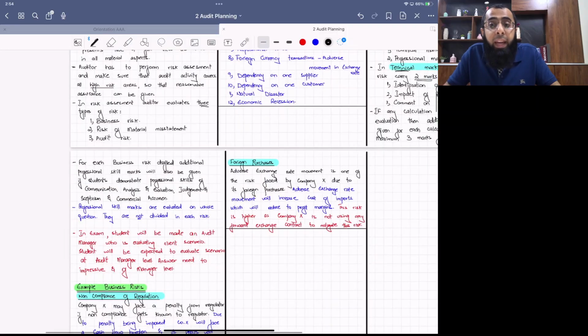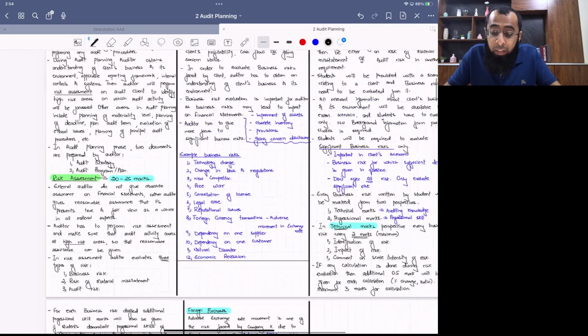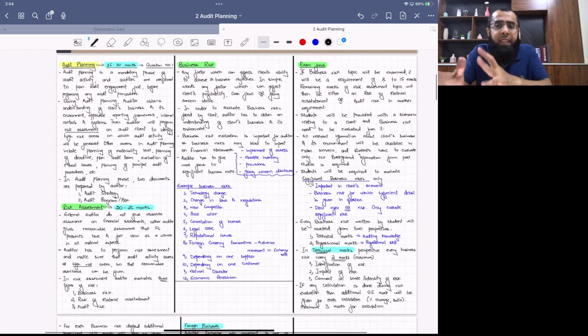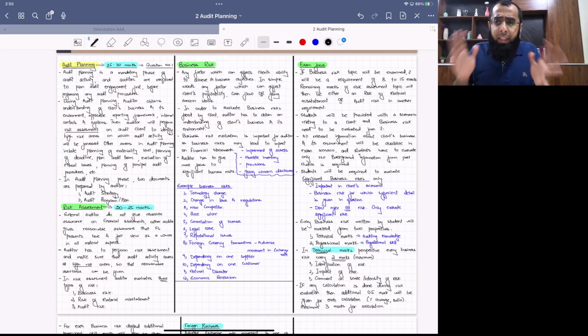So we have just done our discussion on business risk, exam focus. Now we look at examiner article also. Examiner article on business risk will not include anything new, but it will give you a confidence that you have covered the examiner drafted document also.